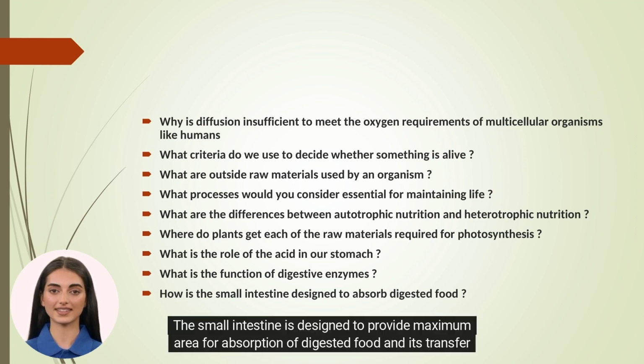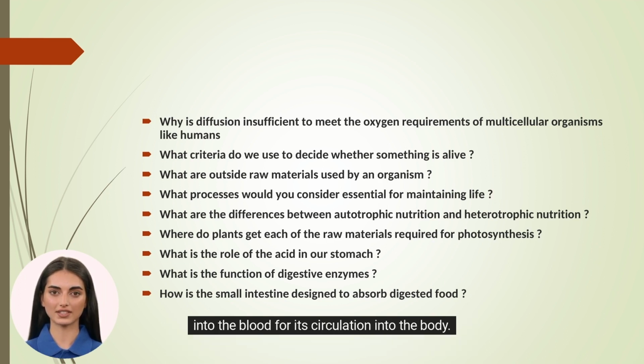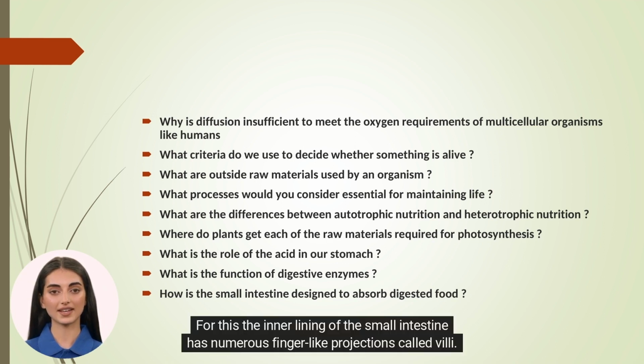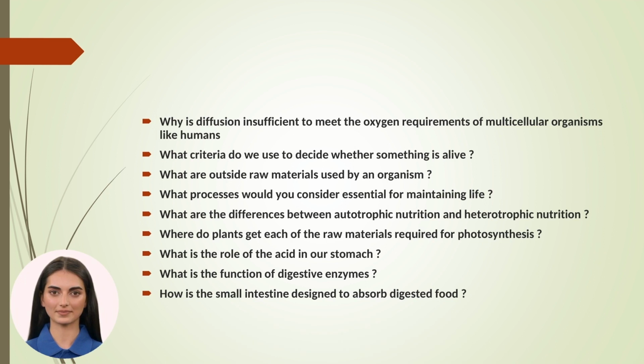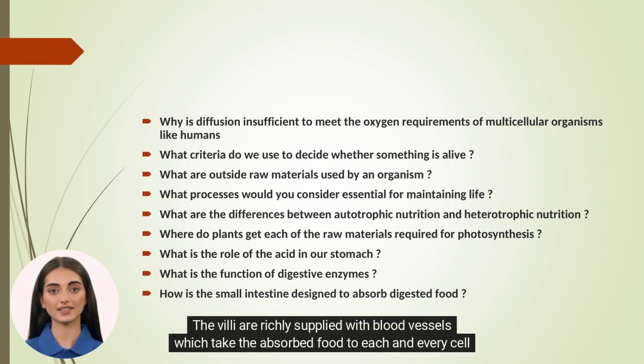How is the small intestine designed to absorb digested food? The small intestine is designed to provide maximum area for absorption of digested food and its transfer into the blood for its circulation into the body. For this, the inner lining of the small intestine has numerous finger-like projections called villi. The villi are richly supplied with blood vessels which take the absorbed food to each and every cell of the body.